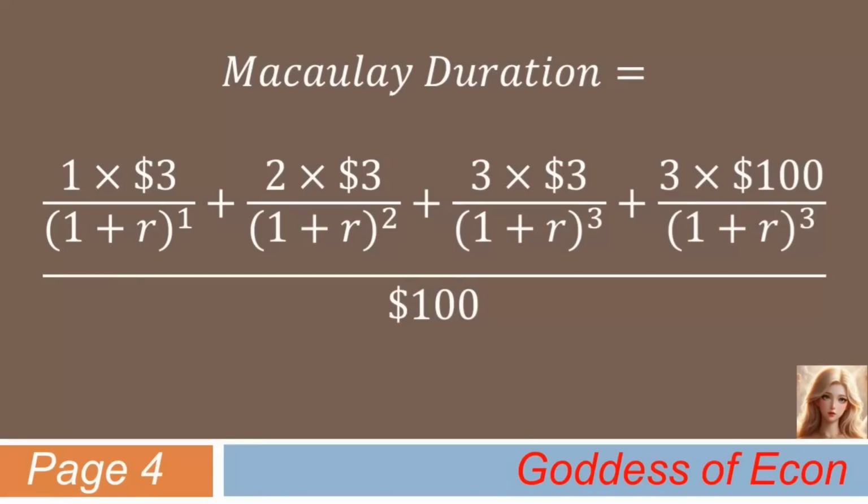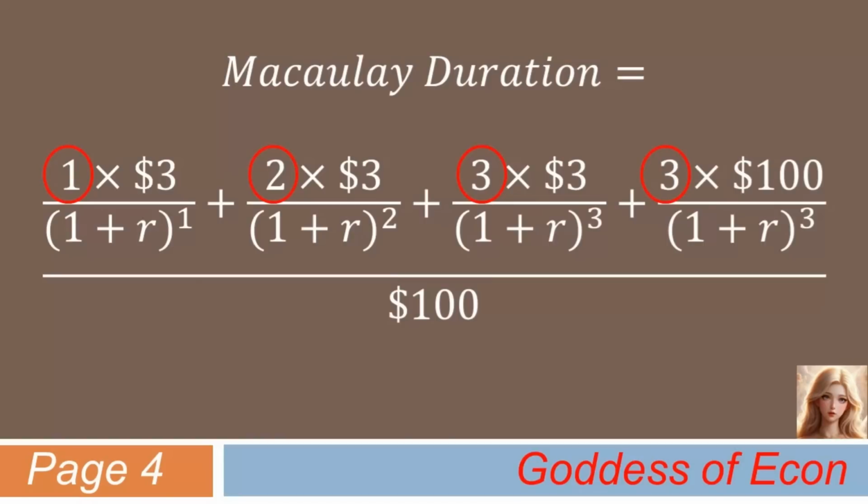If you just focus on the expressions in the numerator of the small fractions, you will see that each coupon amount is being multiplied by time weights. That is, the first year coupon amount is multiplied by 1, the second year coupon amount is multiplied by 2, and the third year coupon amount is multiplied by 3. What's more, the redemption amount in year 3 is also multiplied by 3, along with its coupon amount.